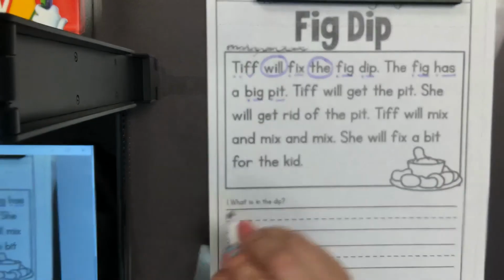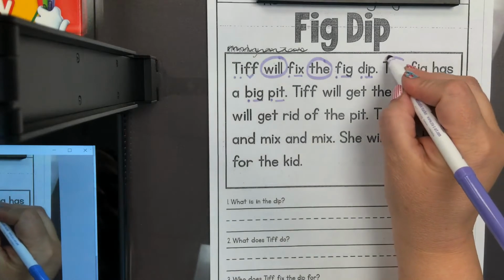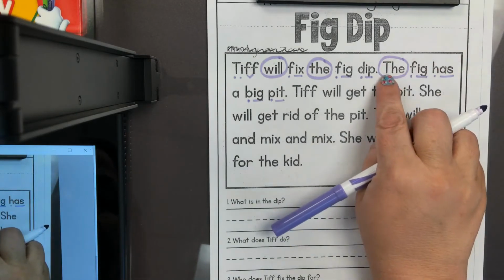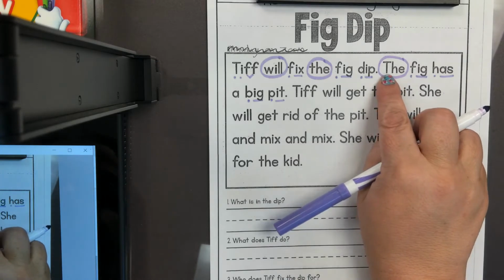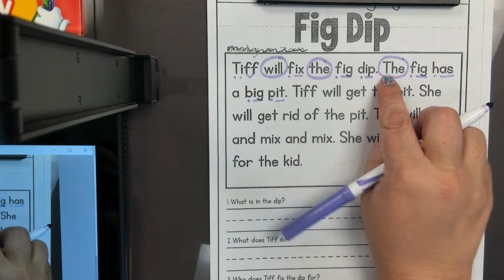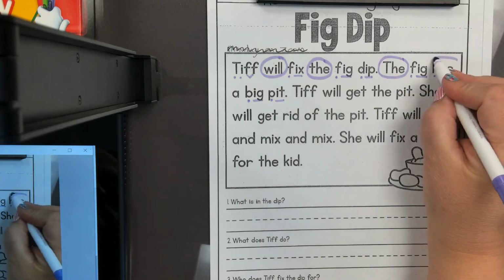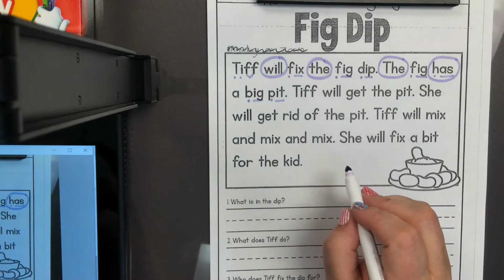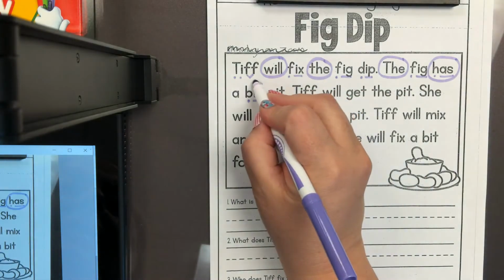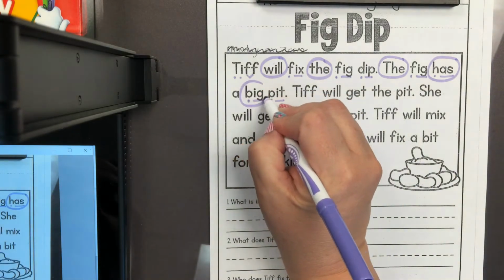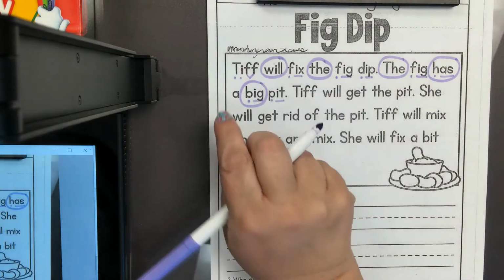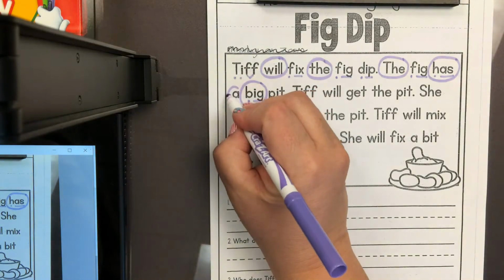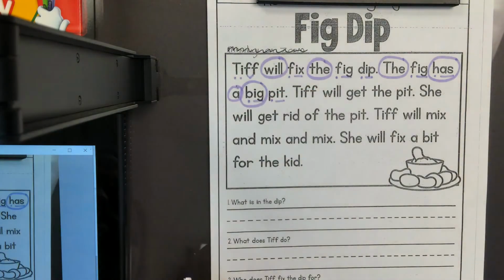Now let's look at the sight words. This is a sight word, the. It starts with a capital T because that's the beginning of the sentence. Has, while it is a CVC word, is also a sight word. Big, while a CVC word, is also a sight word. Then we have this little bitty word here. This is a, and it is a sight word.